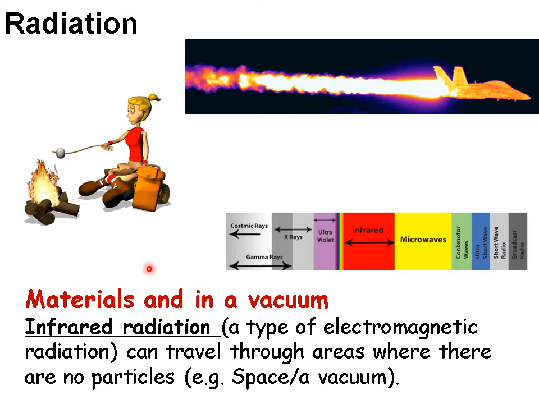And we talked about that in the previous lesson when we looked at energy being transferred by heating. So infrared radiation or radiation is a little bit different because it doesn't need particles to travel, and it travels from one place to another in the form of a wave rather than using particles.